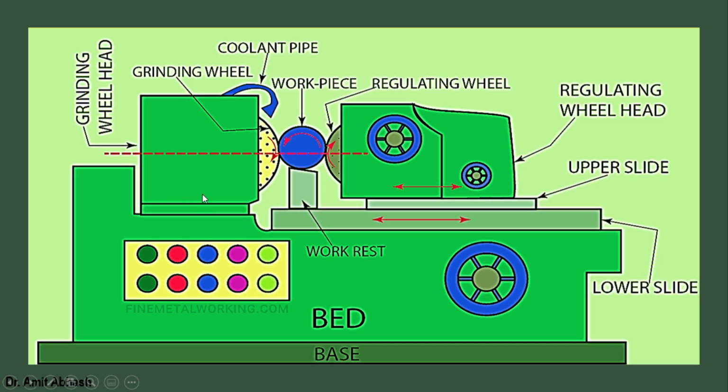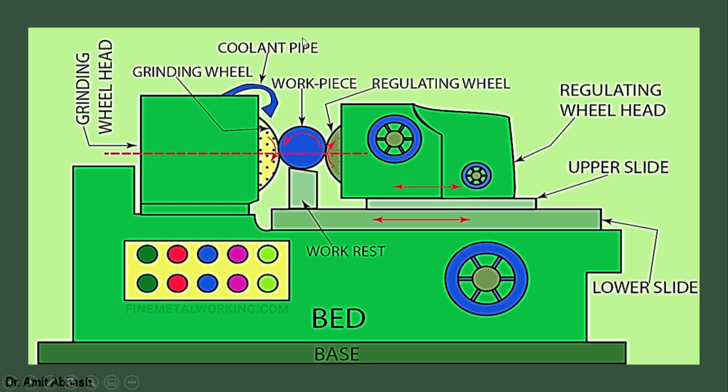This is the grinding wheel head, which looks somehow like a lathe machine. This is the head in a lathe; you can see the headstock there, but here we call it the grinding wheel head. This is a grinding wheel, and it will be rotating in this direction. In the lathe, we use a tool post to hold the tool. This is the basic difference. But here the workpiece is kept on this work rest.